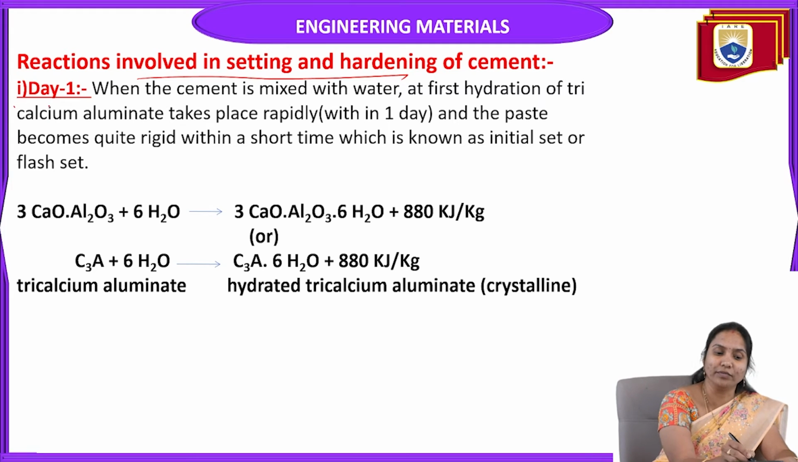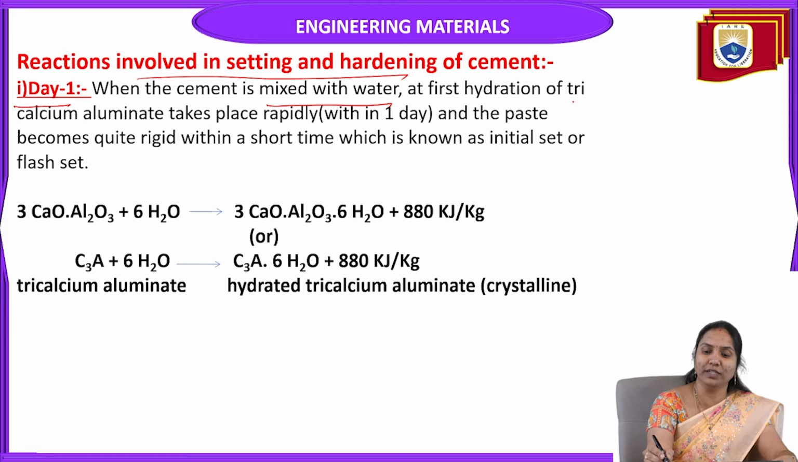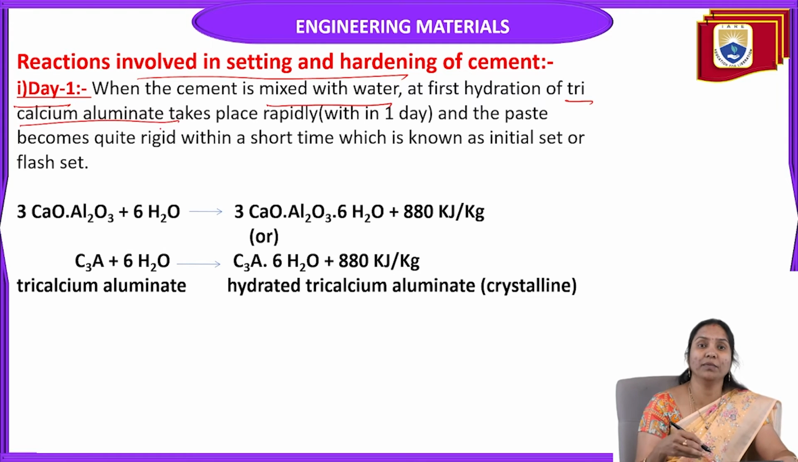So, first, day one. When the cement is mixed with water, at first there is hydration of tricalcium aluminate. For cement preparation we use tricalcium silicate, tricalcium aluminate, tetracalcium aluminoferrate, and calcium oxide. So many ingredients in different compositions are used for the preparation of Portland cement. So what reactions take place on day one?